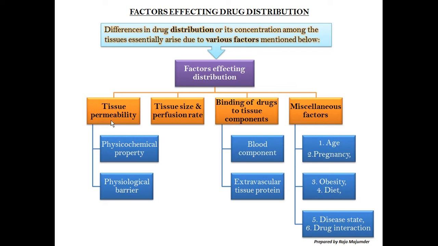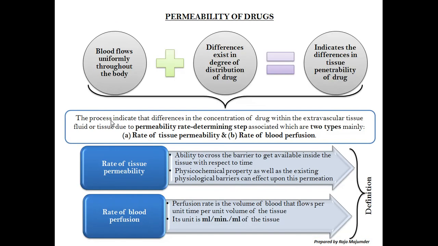So these are the physiological barriers. We will go separately into the physiological barrier and the physicochemical property also. These two things come under tissue permeability. That is the permeability nature, or the capacity of the drug to permeate so that it can reach the site of action. Then the tissue size and perfusion rate. Perfusion, okay, in the next slide we are coming to that. So here comes the first point, permeability.